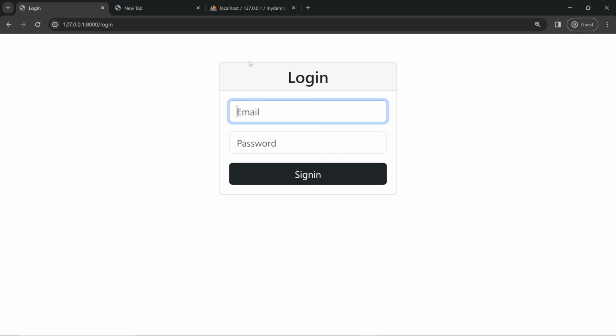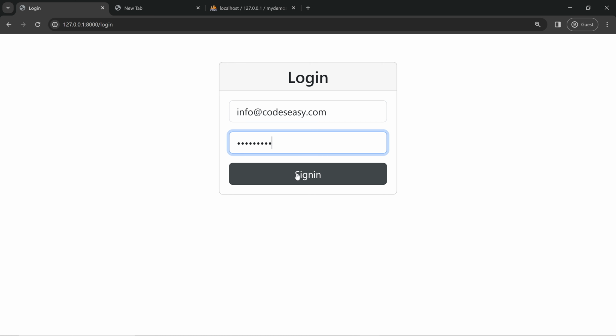So the email was, and we can give the password also. I have given the email and password, so let's click on sign up, and you can see we are redirected to the welcome page. See this one. Check the route here and you can see the hi message also. Hope you understand. Now the user is successfully logged in.